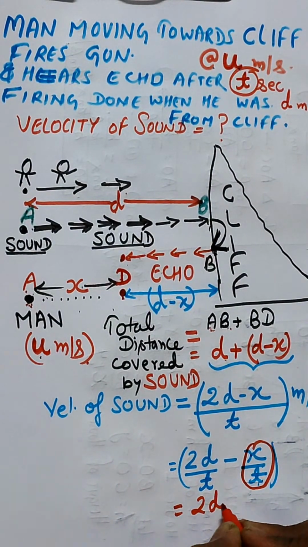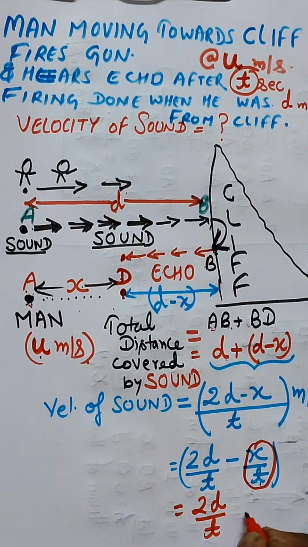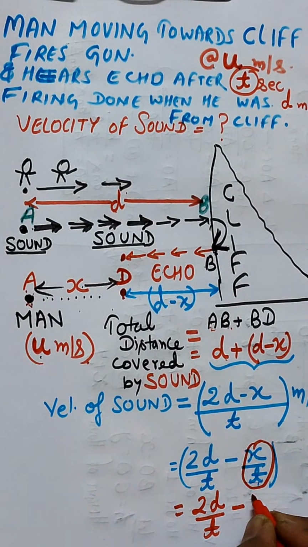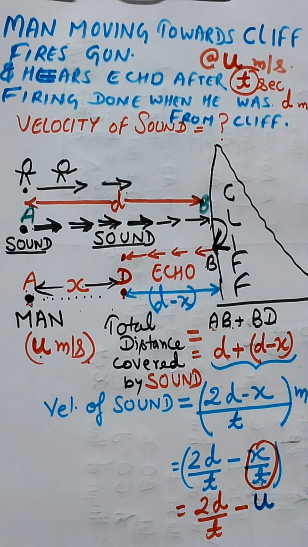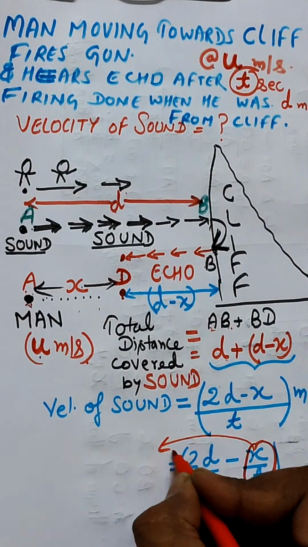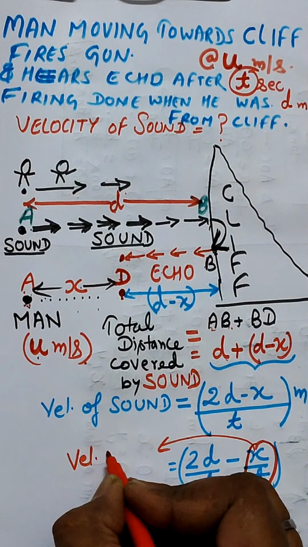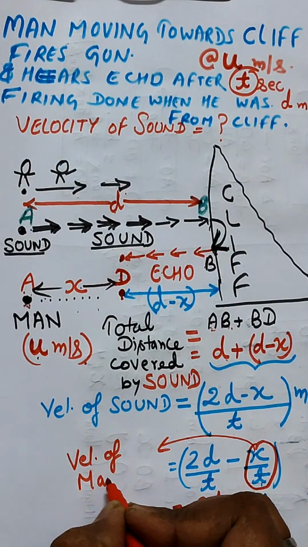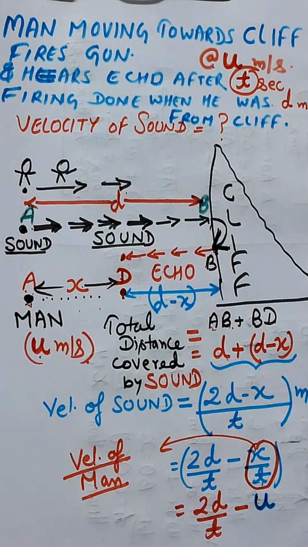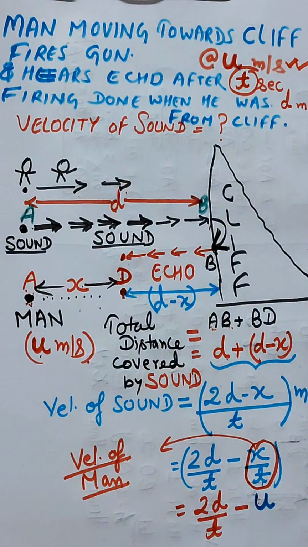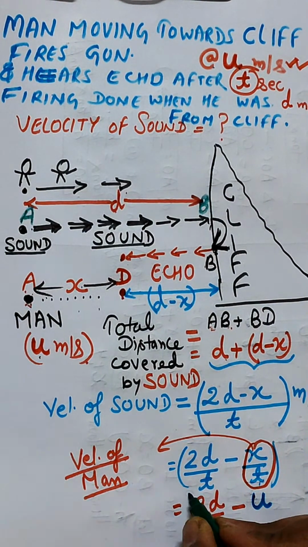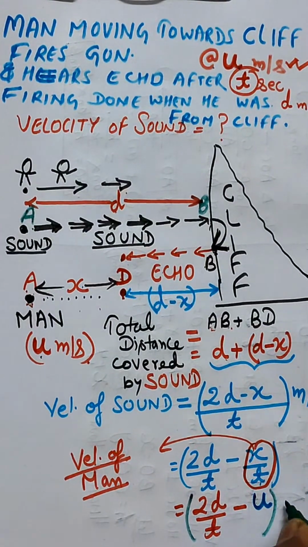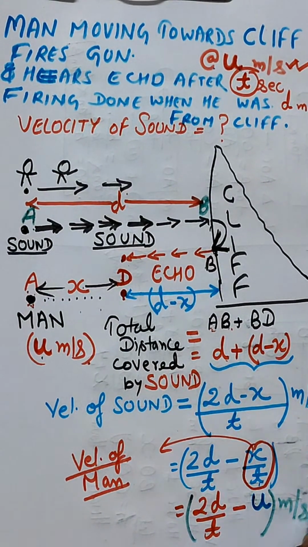So this will be 2D by T minus U, the velocity of man during walking. You can see over here it's given U, right? So this is your answer, 2D by T minus U meter per second, right?